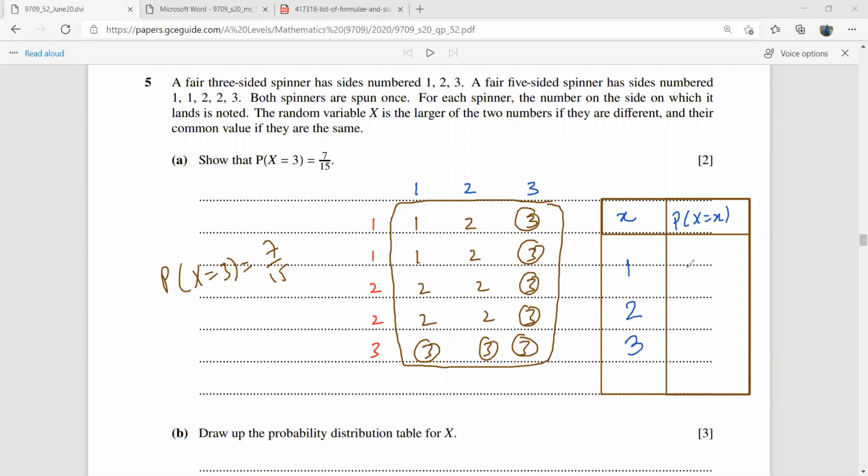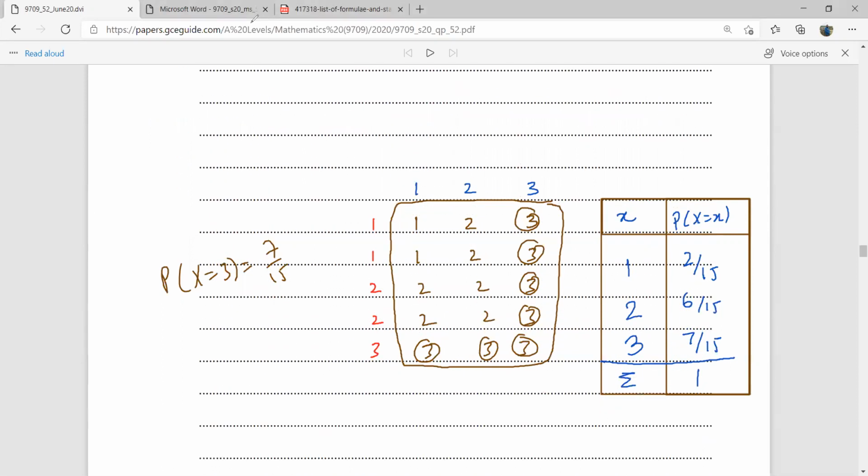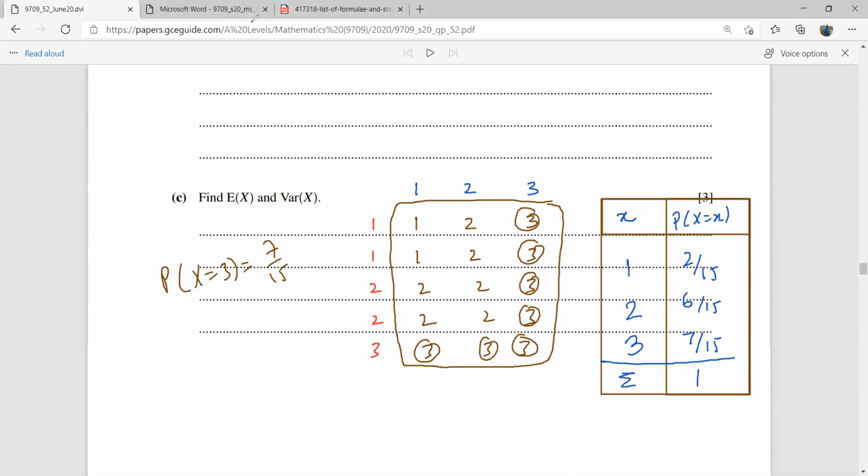So the probability for 1 is going to be 2 by 15. And we already know the probability for X equal to 3, that is 7 by 15. So this has to be 6 by 15, because the sum has to be 1. The sum has to be 1 here. So we have got the probability distribution. Next, what's next here? It's given so much space for this.